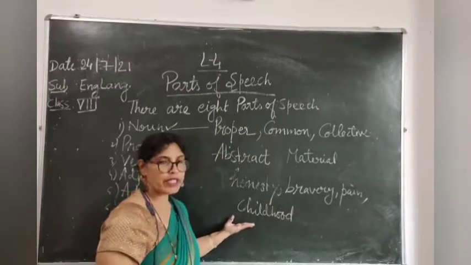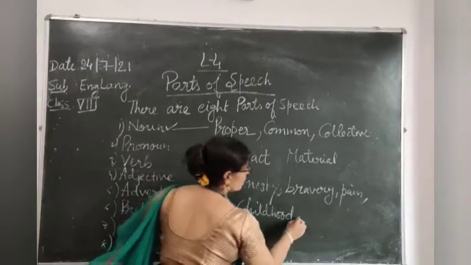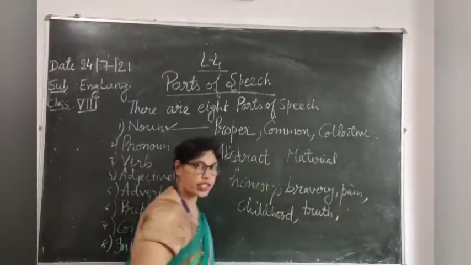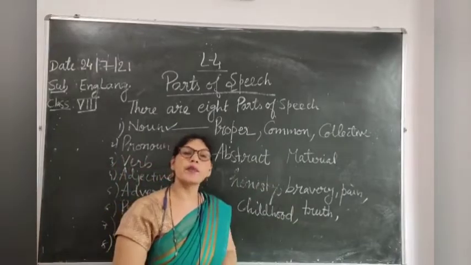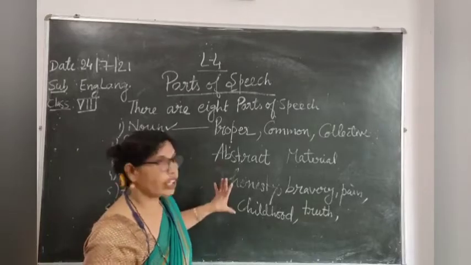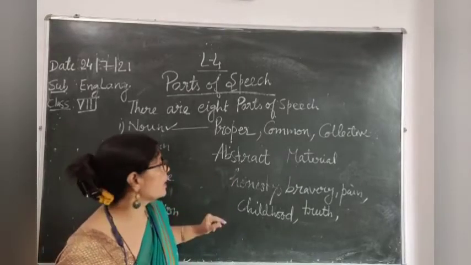It is बचपन, which is called childhood. Kingship. Truth. Knowledge. All these are called abstract nouns. Health. Okay. We cannot touch it, we cannot see it.